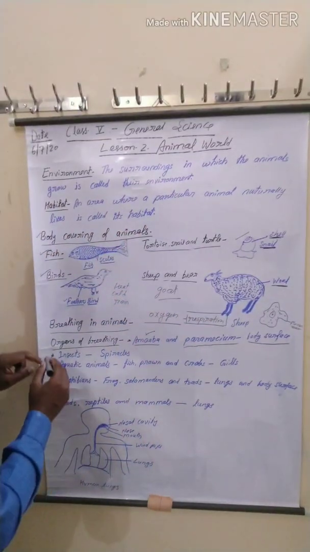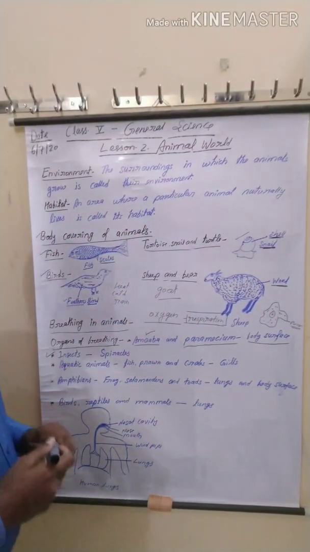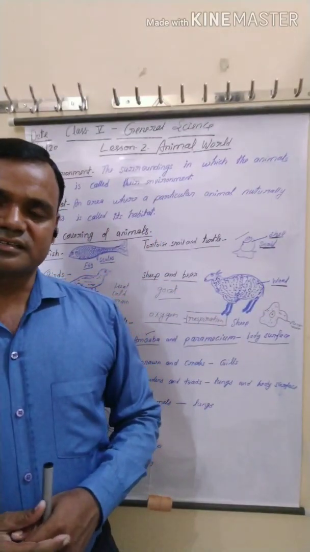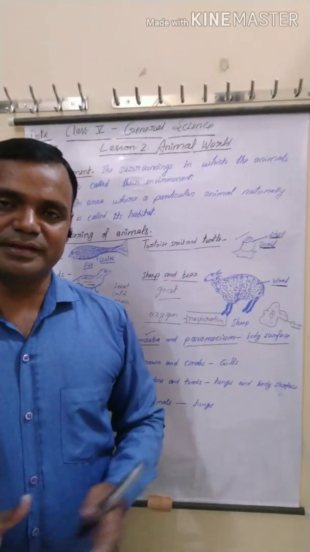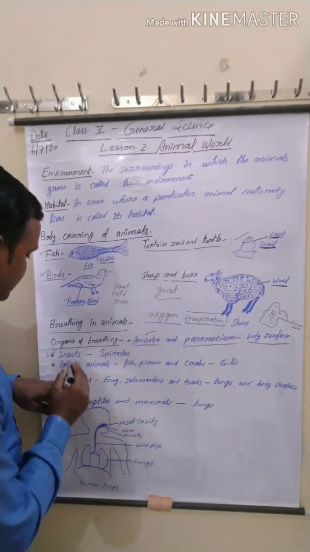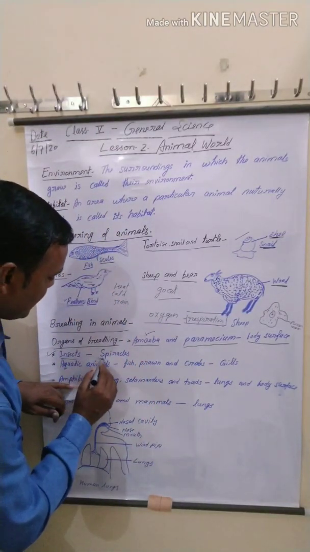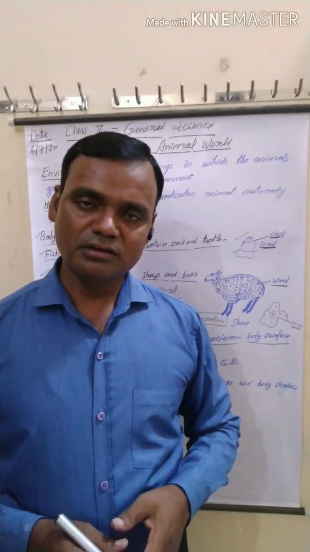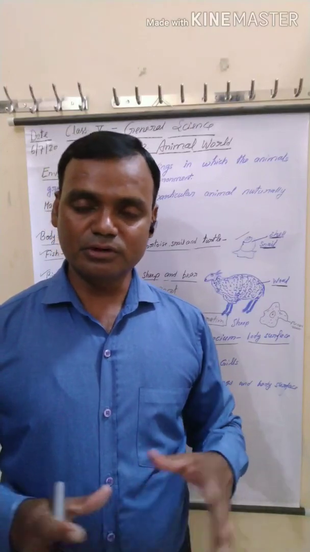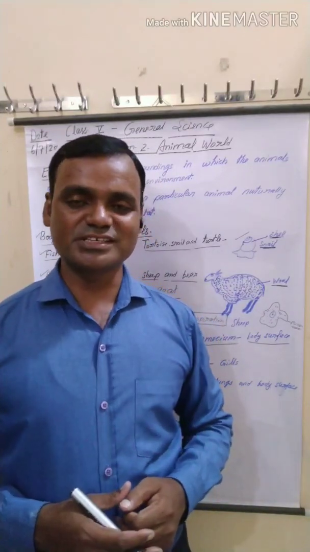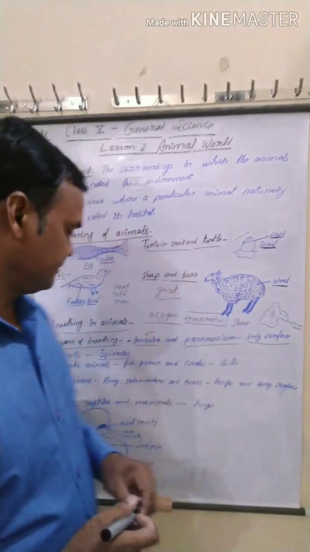Now next, insects. You have seen the different types of insects. Some are small, some are big. Insects breathe with spiracles, and you know where spiracles are found? On the body surface, small pores are found. These small pores are called spiracles.